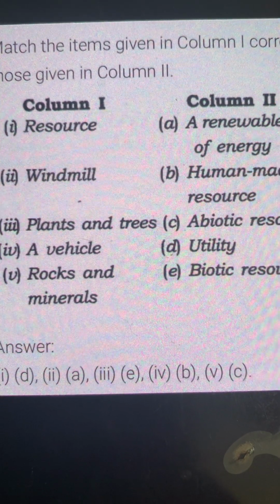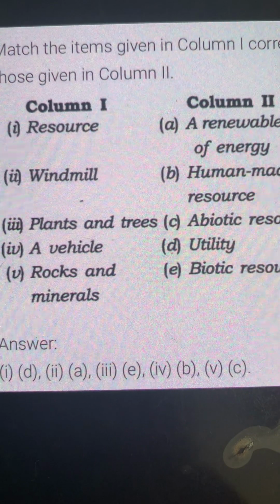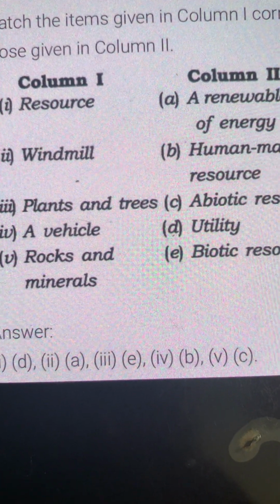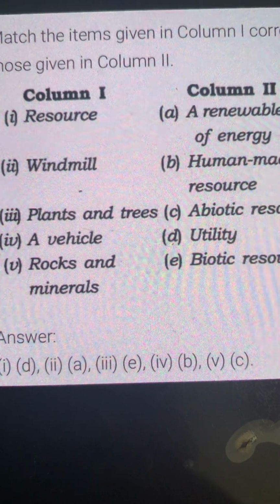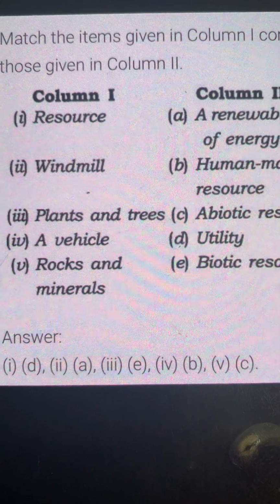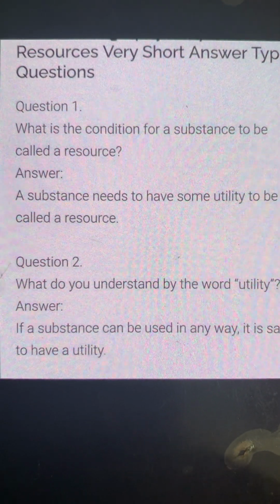Windmill is a renewable energy. Plants and trees are biotic. Vehicle is a human-made resource, and rocks and minerals are abiotic. Very simple. If you go through the lesson, it's all very simple. You just have to be careful.